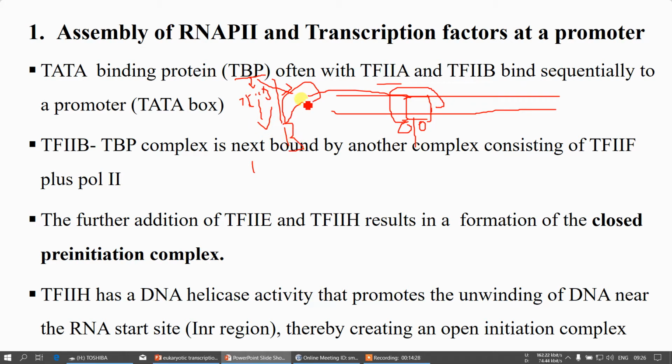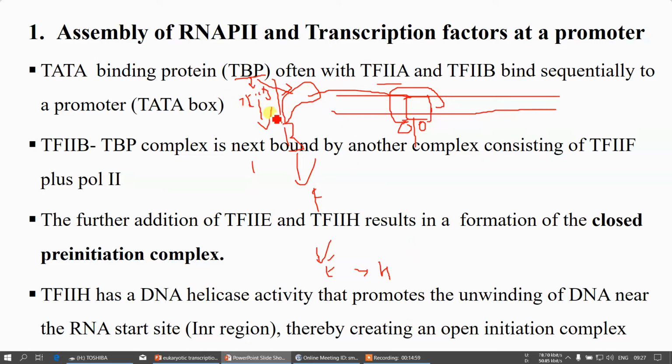The first one is 2D or 2A, then following with 2B, then transcription factor 2F, then transcription factor 2E and 2H. So gradually, one by one, in a sequential reaction, all the factors which were named previously will be attached.